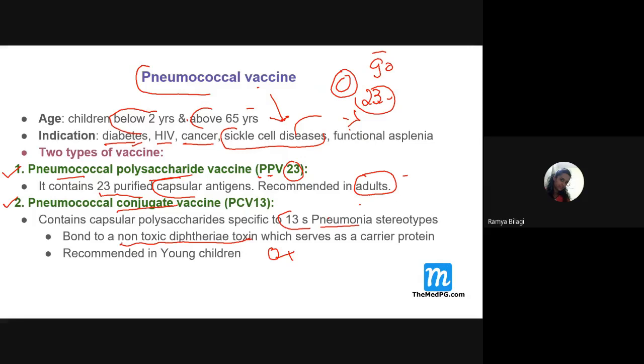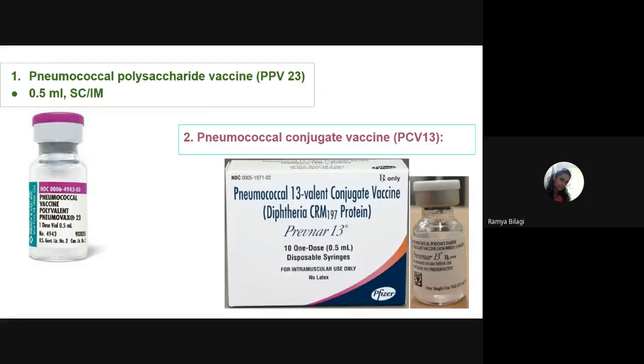So using that we are creating this pneumococcal conjugated vaccine. So PCV 13, this you have to remember. Right now in the world, PCV 10 strain and PCV 13 strain are recommended, but earlier PCV 7 strain was there. Now WHO has said that it is not much effective in controlling this, so better not to use this PCV 7 strain. And it is usually recommended for whom? Young children.